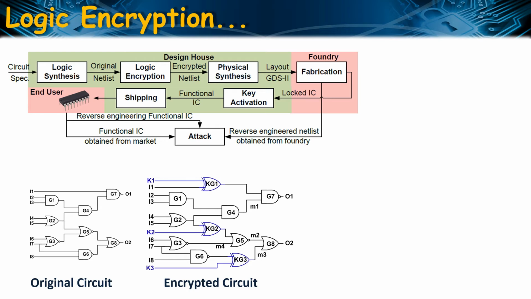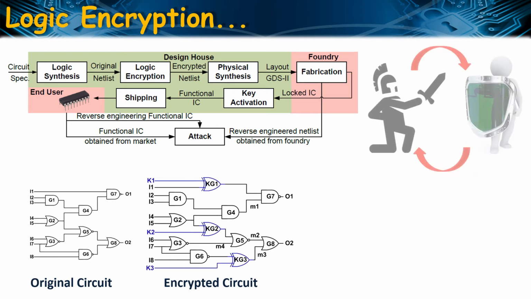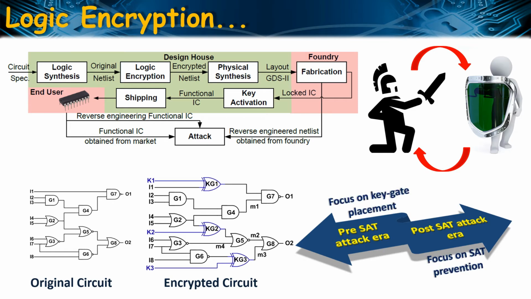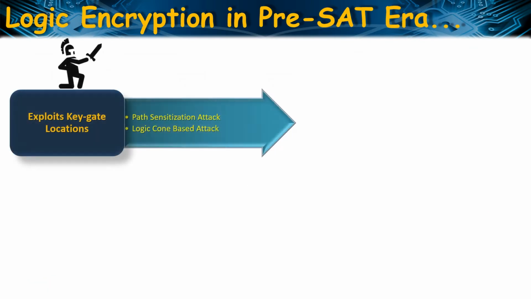So over the years, it's been a never-ending war between the attacks and the countermeasures. The state-of-the-art logic encryption techniques can be categorized as either pre-SAT attack era or post-SAT attack era. While in pre-SAT attack era, the focus has been on mitigating the attacks which exploit weak key gate positions, the focus completely shifted towards mitigating the SAT attack in the post-SAT attack era. Path sensitization, hill climbing, and logic cone based attacks are few attacks which exploit weak key gate locations.